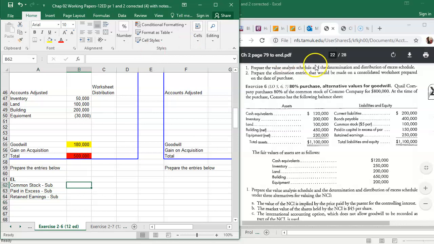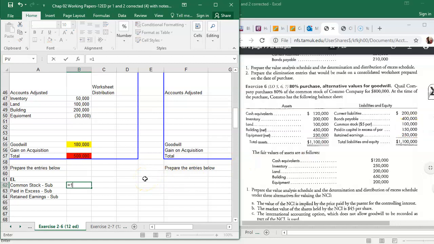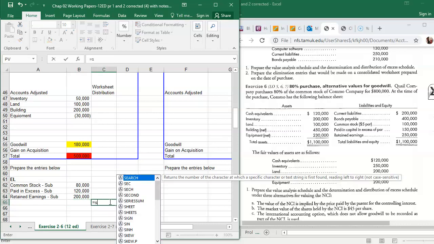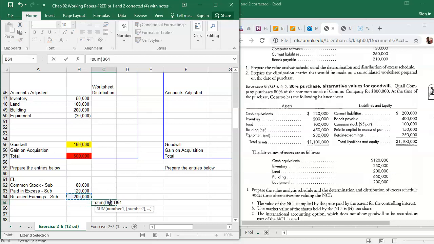Okay, and for the amount, we're going to use their amount. So it's 100,000. But I only bought 80%, so I'm only eliminating 80% of it against my investment. So common stock was 100 times 80%. Paid in excess is 150 times 80%. And retained earnings is 250 times 80%. Okay, then I add those up. And that goes against my investment.